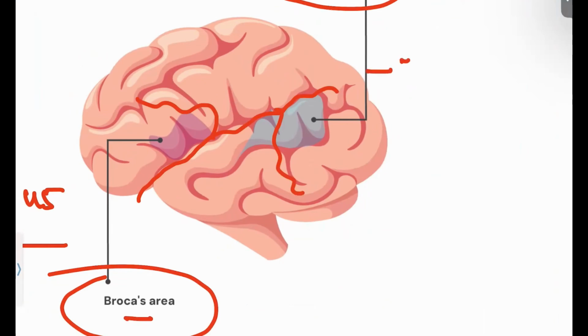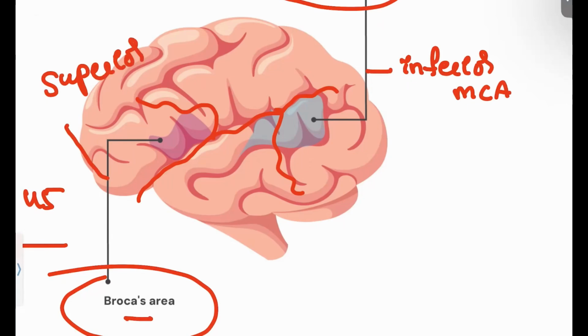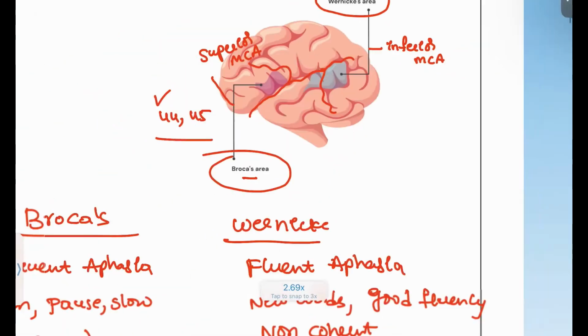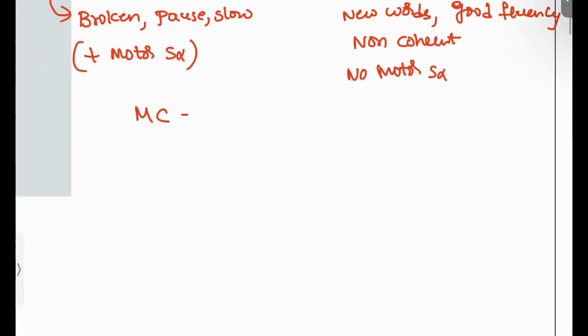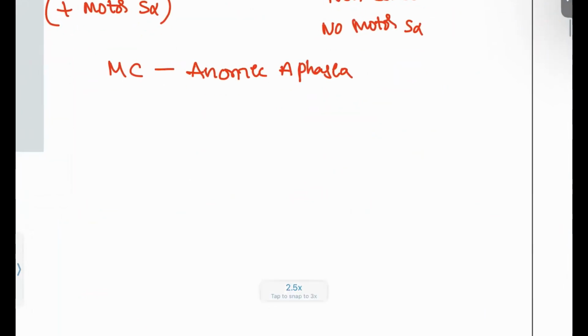So the inferior MCA is for your Wernicke's and the superior MCA for Broca's aphasia. Whenever the question asks for the most common aphasia overall, it is the anomic aphasia. Why is anomic aphasia seen in these patients? Because the patient, as you may have seen in multiple movies, post-trauma may forget his relatives, may forget his lover. All this will be seen, right? So post-traumatic, the patient will have anomic aphasia.